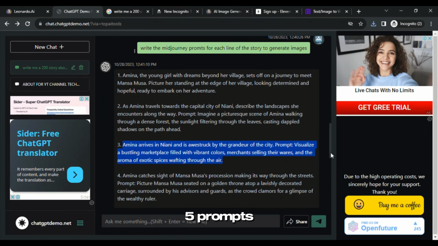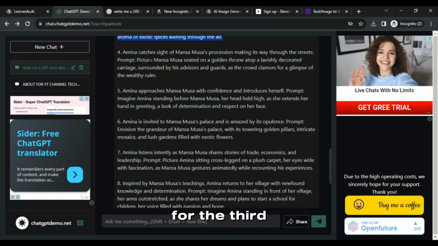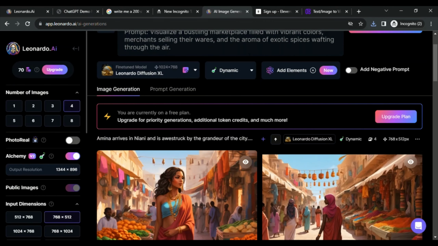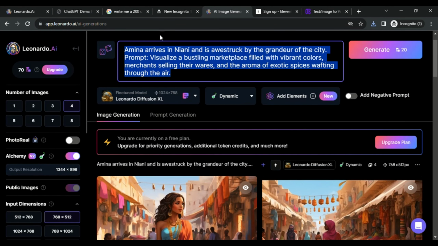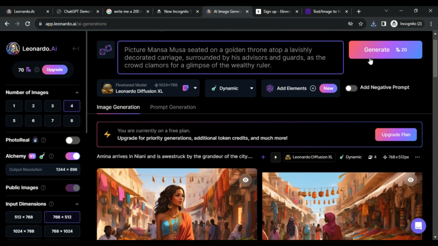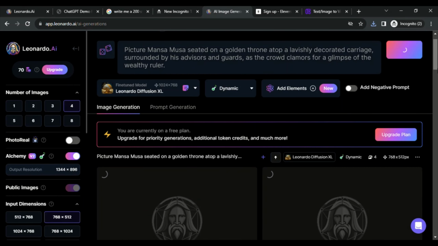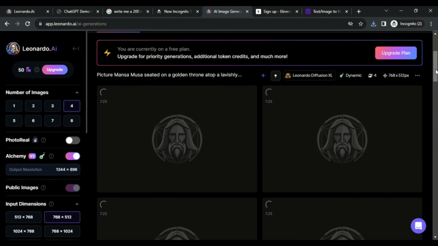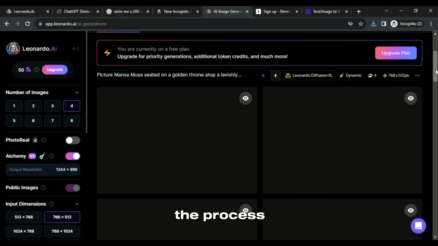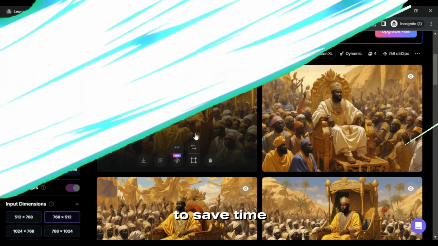Since I have more than 5 prompts, I will do this for the 3rd time. Head to ChatGPT, copy the prompt for the next image, paste it in the space provided, and click Generate. Now, select your variant and save it to your device. Continue this process until you have generated the images for all the lines of your story. I will speed up the process for the rest of the images to save time.